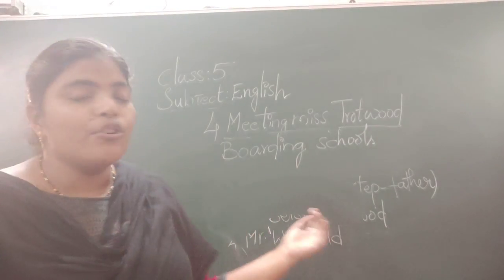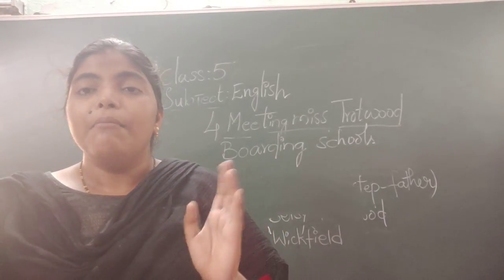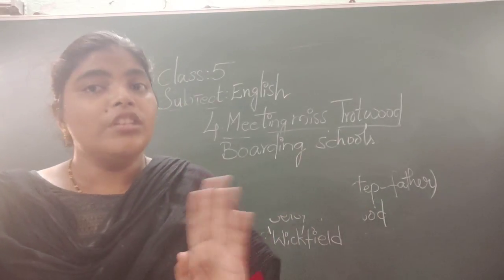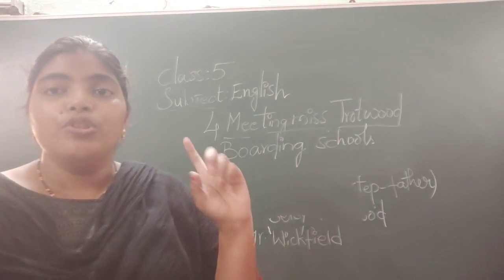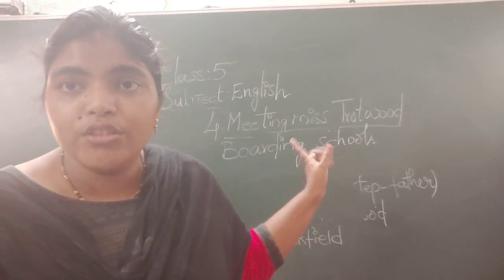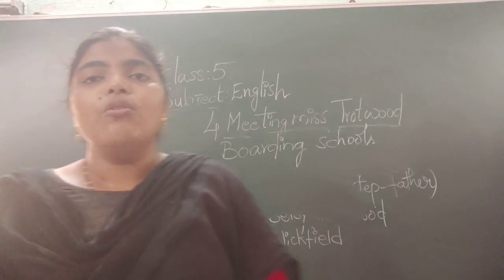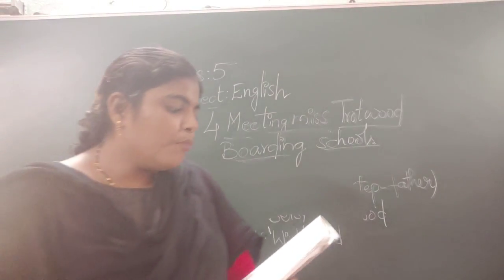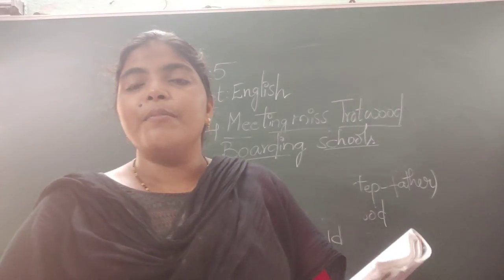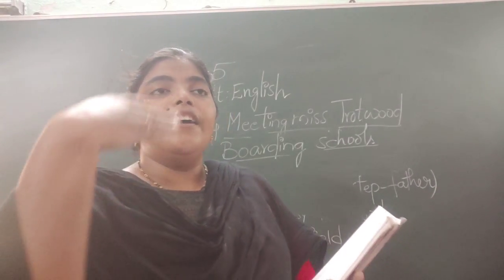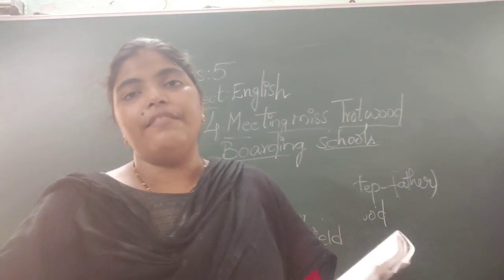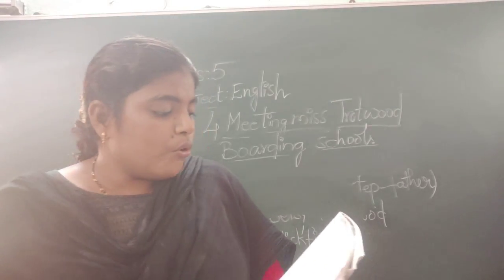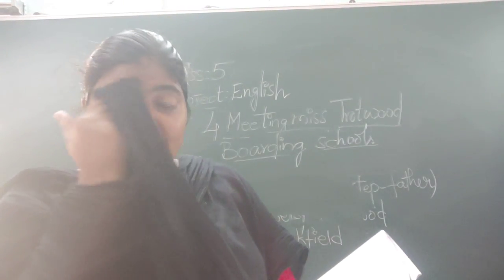So Aunt Trotwood is thinking that some other time Mr. Murdstone might come and disturb the boy. So this won't happen if I join this boy in a boarding school. But there were no boarding schools there. There were no boarding schools in Canterbury either. Canterbury is a place which was far away from the place where she was living. She wanted to send her boy to Canterbury. So she arranged his boarding.